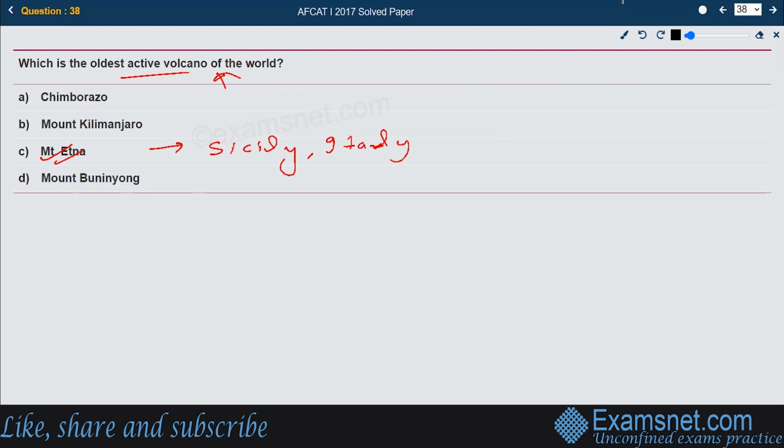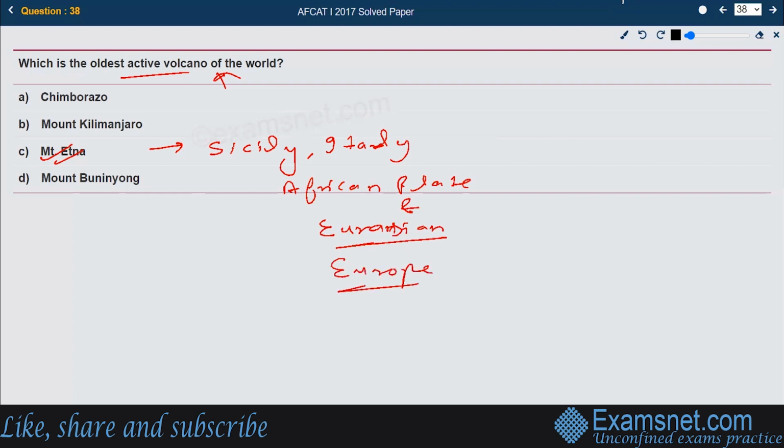This active volcano lies above the convergent plate margin between the African plate and the Eurasian plate. It is also the tallest active volcano in Europe, and all the other given volcanoes are dead. They are not active. So that is the right answer, option C.